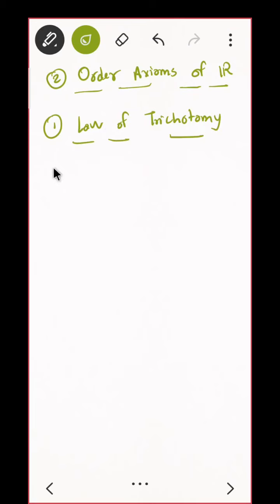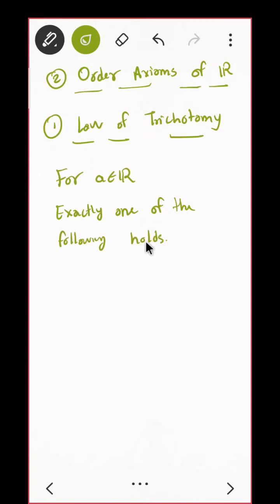If you take any real number, for any a belonging to the real numbers R, exactly one of the following holds.